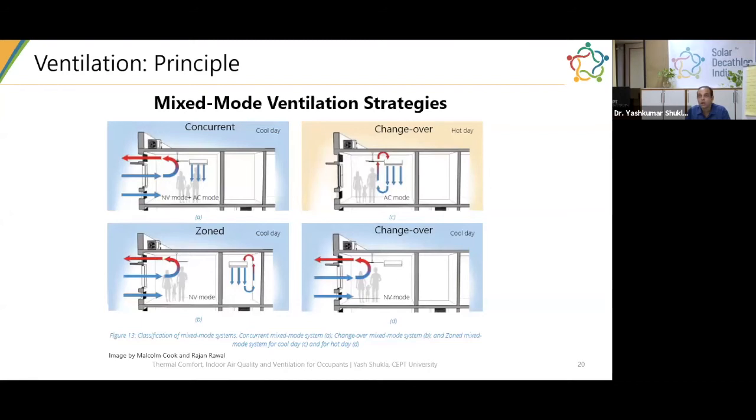The third is a zoned mixed mode ventilation, in which certain parts of your space are on natural ventilation. For example, your drawing rooms, which may not have air conditioning systems, but a bedroom may have an AC where you can either work on a changeover mode or in an air conditioned mode throughout. So you can zone your building depending upon whether, if it's an educational facility, you might want to have a zoned design in your building in mixed mode ventilation.